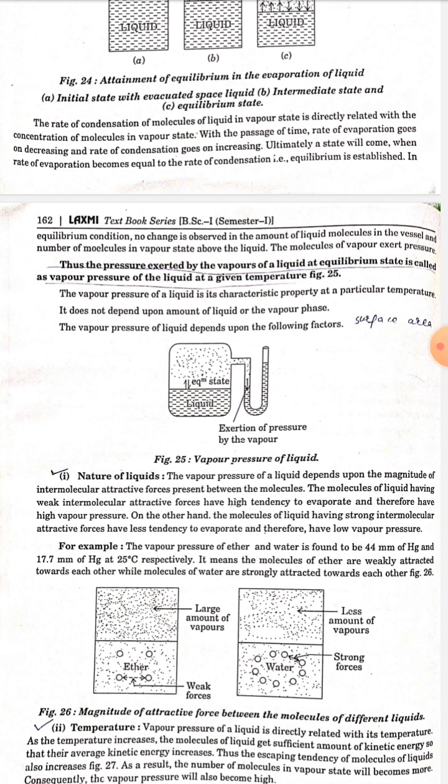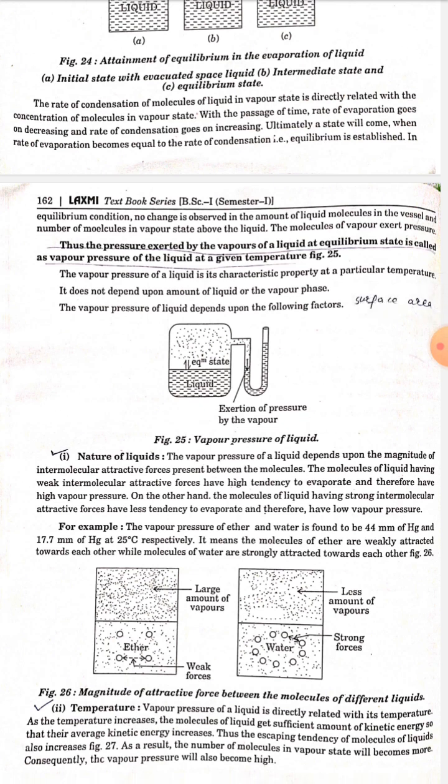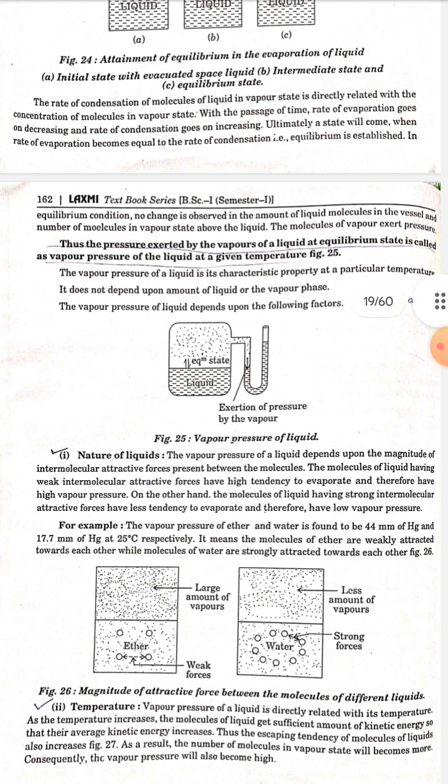Number 1. Nature of liquid. The vapor pressure of a liquid depends upon the magnitude of intermolecular attractive forces present between the molecules. The molecules of a liquid having weak intermolecular attractive forces have high tendency to evaporate and therefore have high vapor pressure. On the other hand, the molecules of a liquid having strong intermolecular attractive forces have less tendency to evaporate and therefore have low vapor pressure.